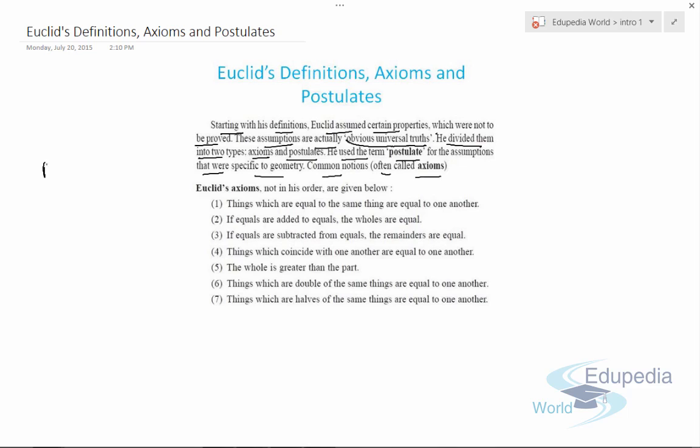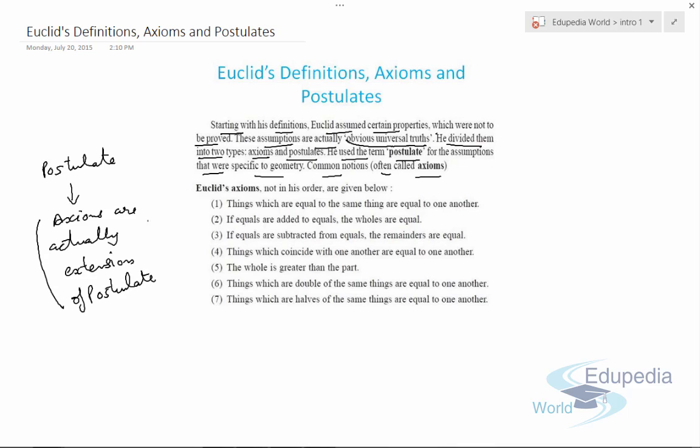Axioms are actually an extension of postulates, so they are derived from postulates. The common terms for the axioms are the common terms for the postulates. So Euclid's axioms, not in his order, are given below. These are some of the seven Euclid's axioms which we will discuss further in the topics.